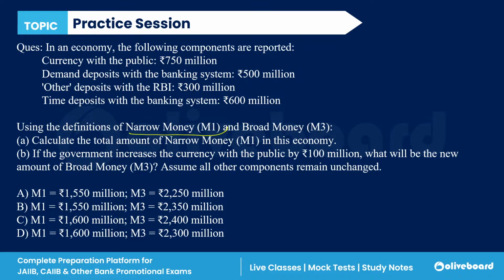Now here the concepts are changed. It is narrow money and broad money. Okay, don't confuse yourself. Calculate the total amount of narrow money in this economy. If the government increases the currency with the public by 100 million, what is the new broad money in this economy, assuming that all the components remain unchanged? Very simple. Now you all have to answer this question, everyone. Please answer this question, guys.